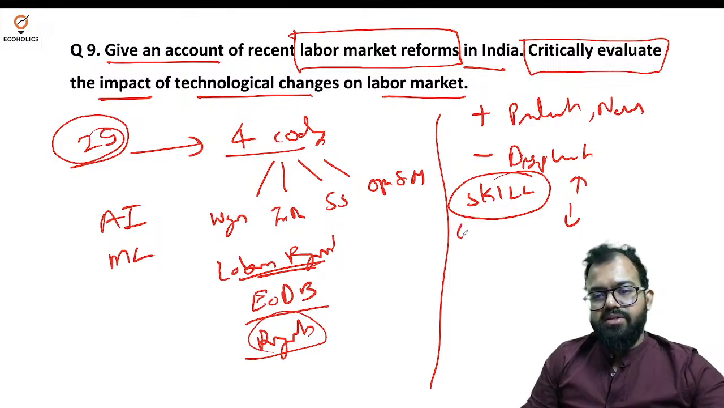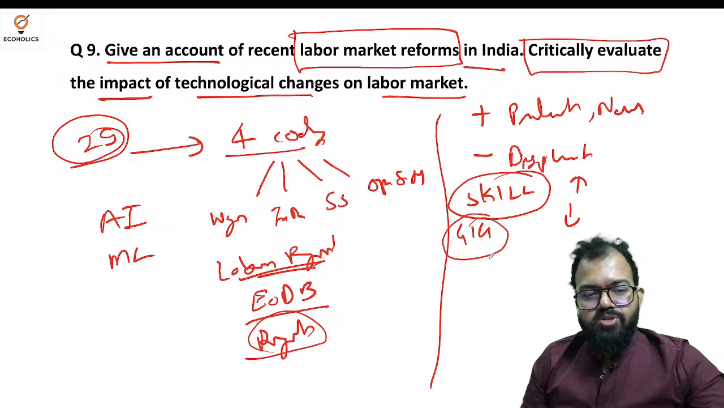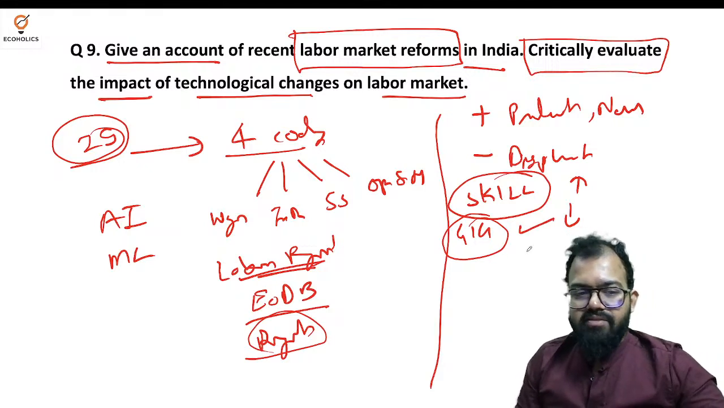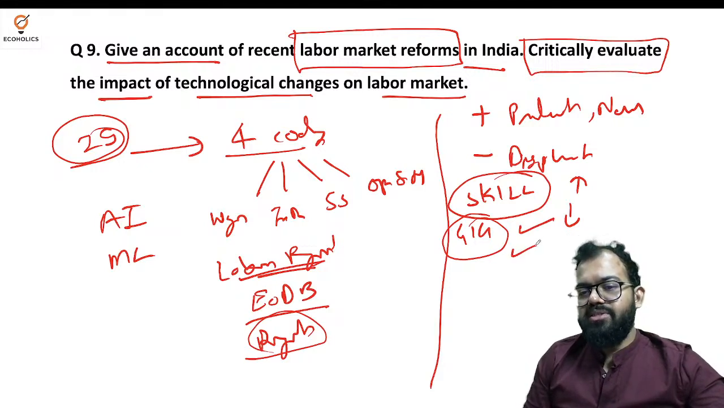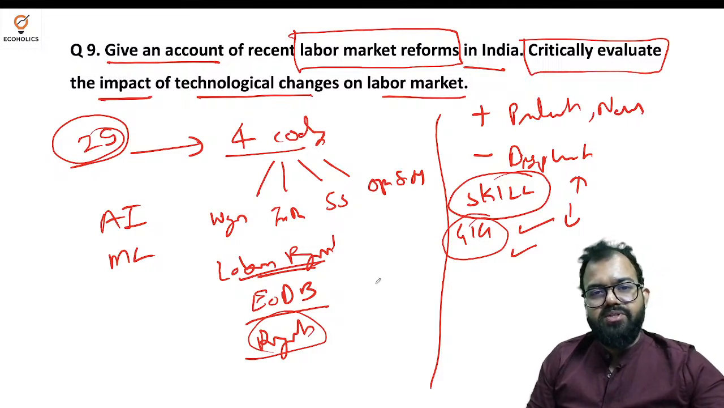Next is about the gig economy. Gig economy means where there are no fixed working hours, no fixed pay, etc. So flexible work opportunity, people are loving it, but there's job insecurity as well, and that creates a problem. So again, these are the things which I can say are the impact.